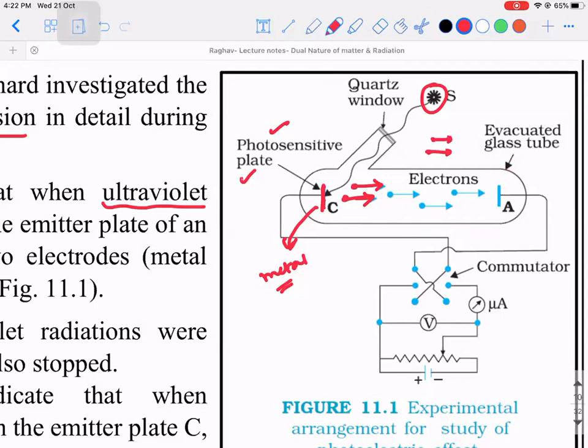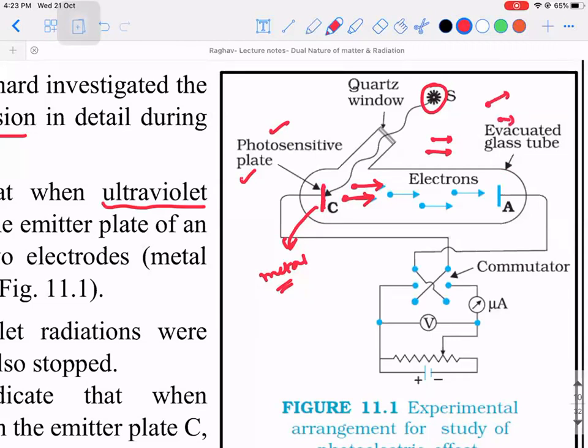Let's logically think about it. It's not going to happen, right? When light is falling on a photosensitive plate, the electrons are going to get scattered. But yes, they are going to have sufficient energy to overcome what? To overcome the electrostatic attraction by the nucleus. So they will not go back, but they will have a sufficient amount of energy in the form of kinetic energy. Yes, they will come out, but they will have random motion.